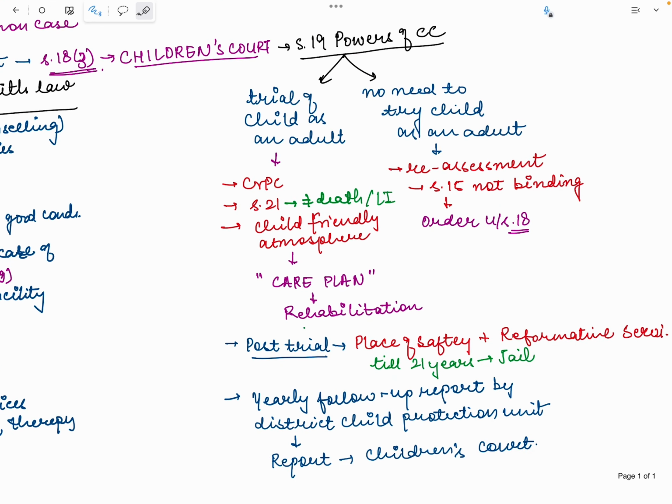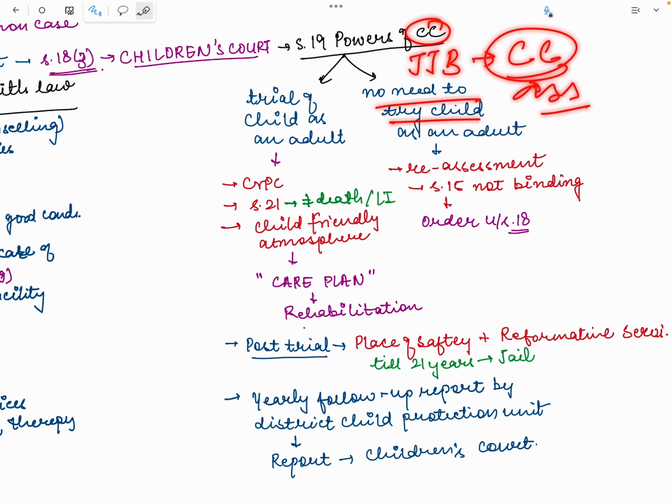Okay, section 19. So under section 19, the power of the children's court comes into place. Now, when the JJB refers a child to the children's court, the children's court will assess whether there is a need to try such child as an adult. So there is a reassessment.